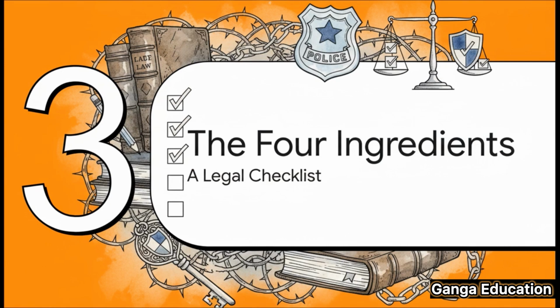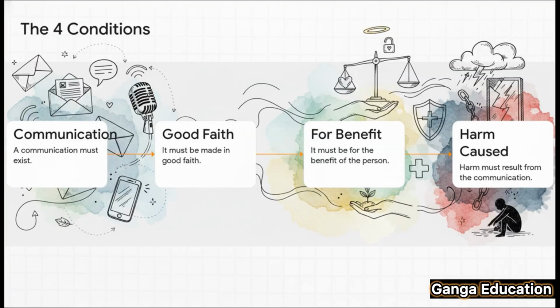Okay, now for your exams, this next part is absolutely critical. This legal protection isn't automatic. To successfully use the defense under Section 31, the accused person has to prove 4 distinct conditions. You should think of it as a checklist. And remember, all 4 of these ingredients must be present.